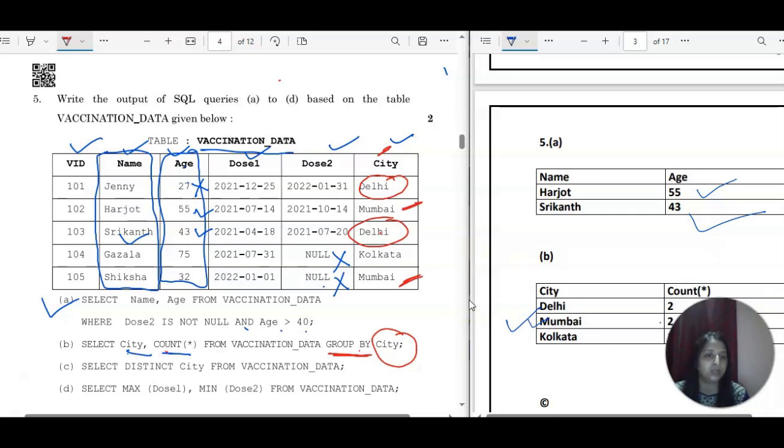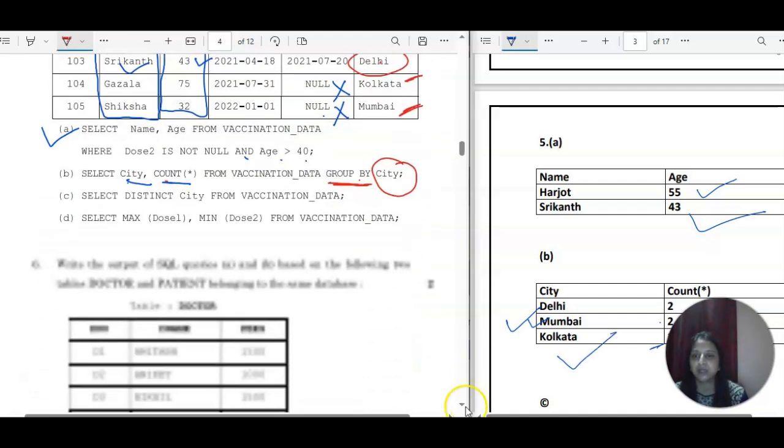So Mumbai here is coming 2 times, and then Kolkata, count star, 1 time only. So it is 1. Okay. So that's the correct answer for this query. Now the next one is the third one.